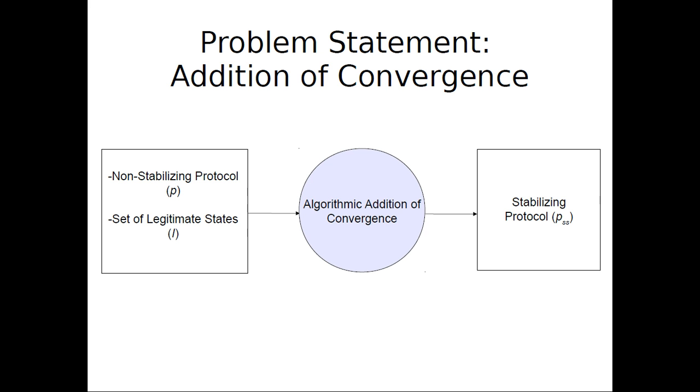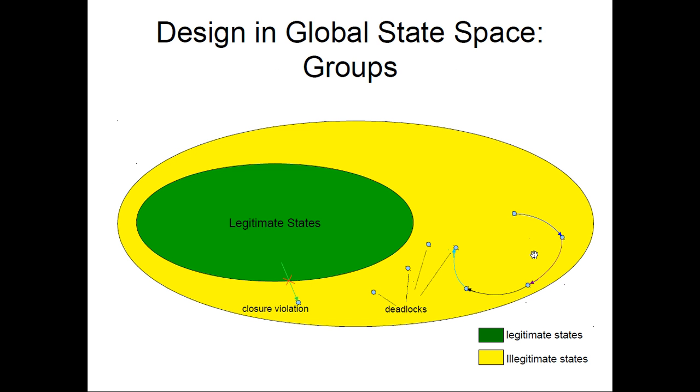So it is an exponential growth. Our problem is actually, given a non-stabilizing protocol and a set of legitimate states, we need to algorithmically add local transitions for each process such that the protocol that we obtain is stabilizing. So we are actually adding convergence without violating closure, and we are not adding any local transitions inside the set of legitimate states.